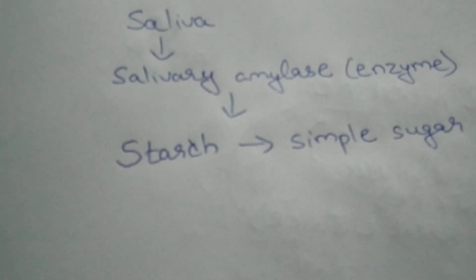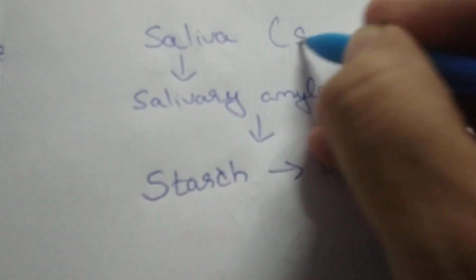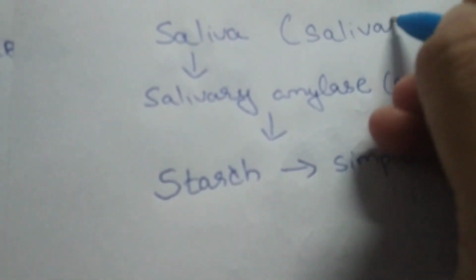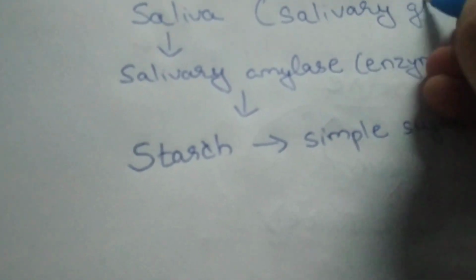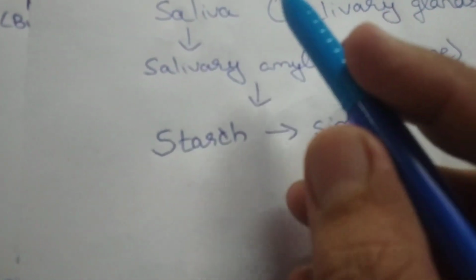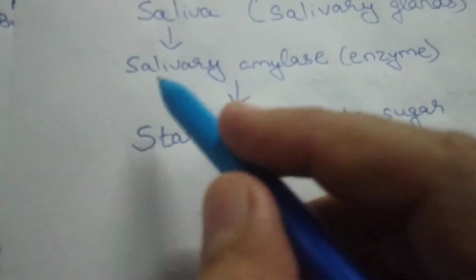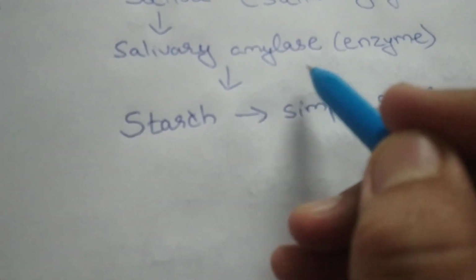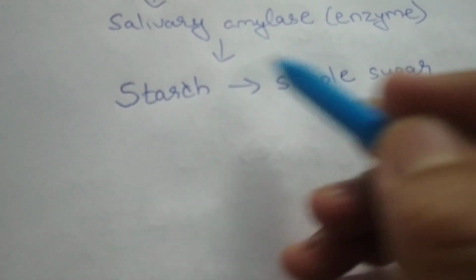And one more thing, students, where is saliva produced? Saliva is produced by salivary glands. Salivary glands make saliva. Saliva mixes with food, food becomes wet, and wet food is easy to swallow. Saliva contains one enzyme, salivary amylase, which converts starch into simple sugar.